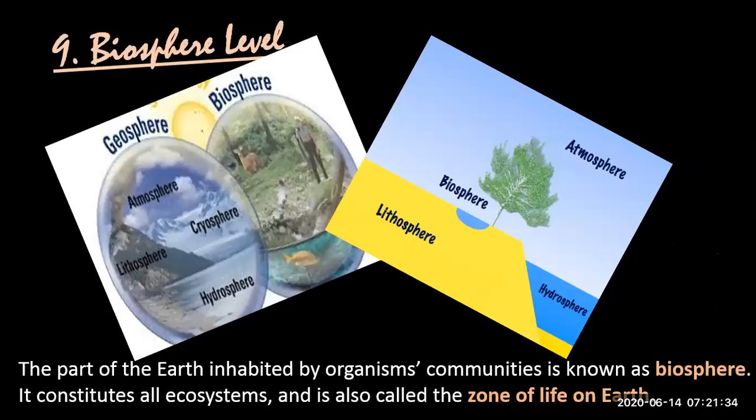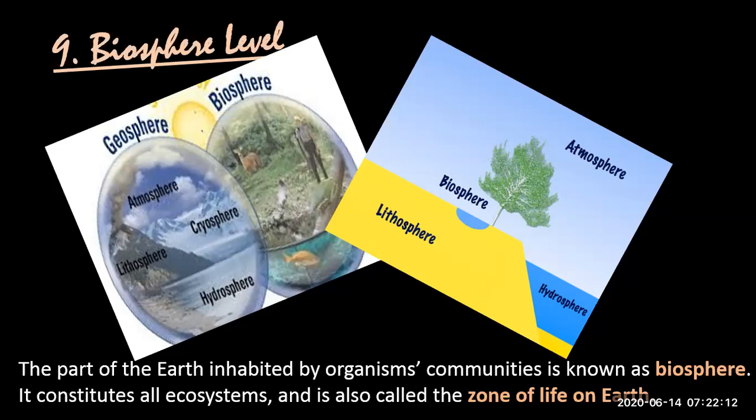Biosphere level, the last level. Okay, we started from the atomic and subatomic level, molecular level, and then the next stair is of organelle and cell level. Another stair is of tissue level. Another big level is organ level, and then another level is organ system level. Then we move to the next stair. We are going upward on the staircase. Individual level, then the population level, then the community level, and now I'm talking about biosphere level.